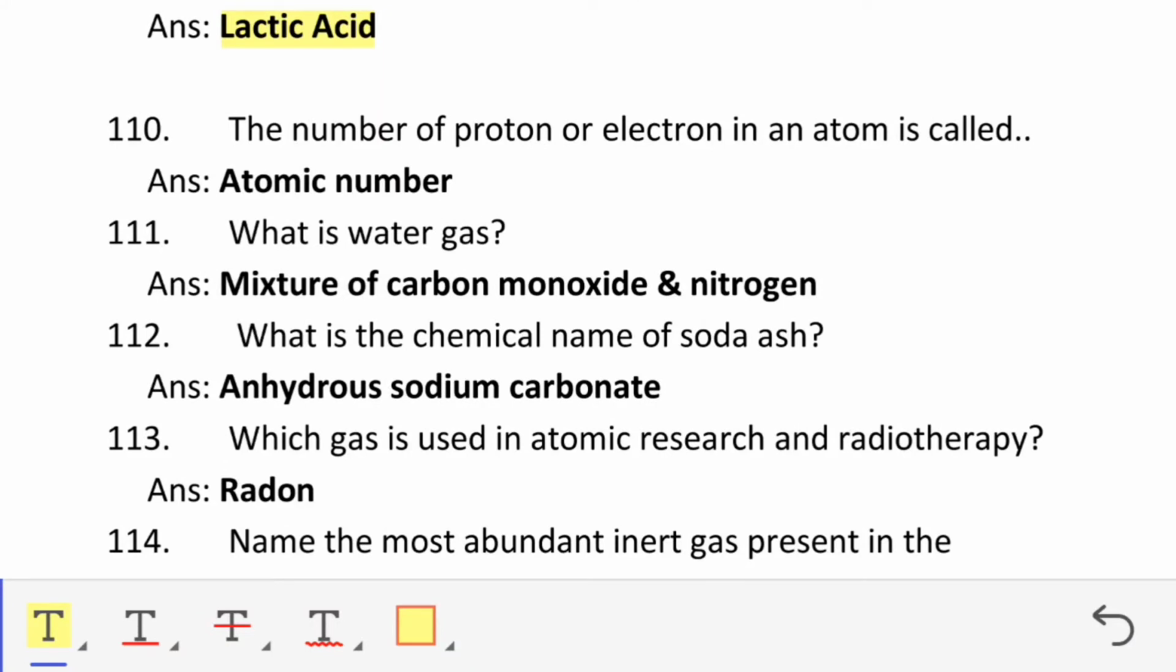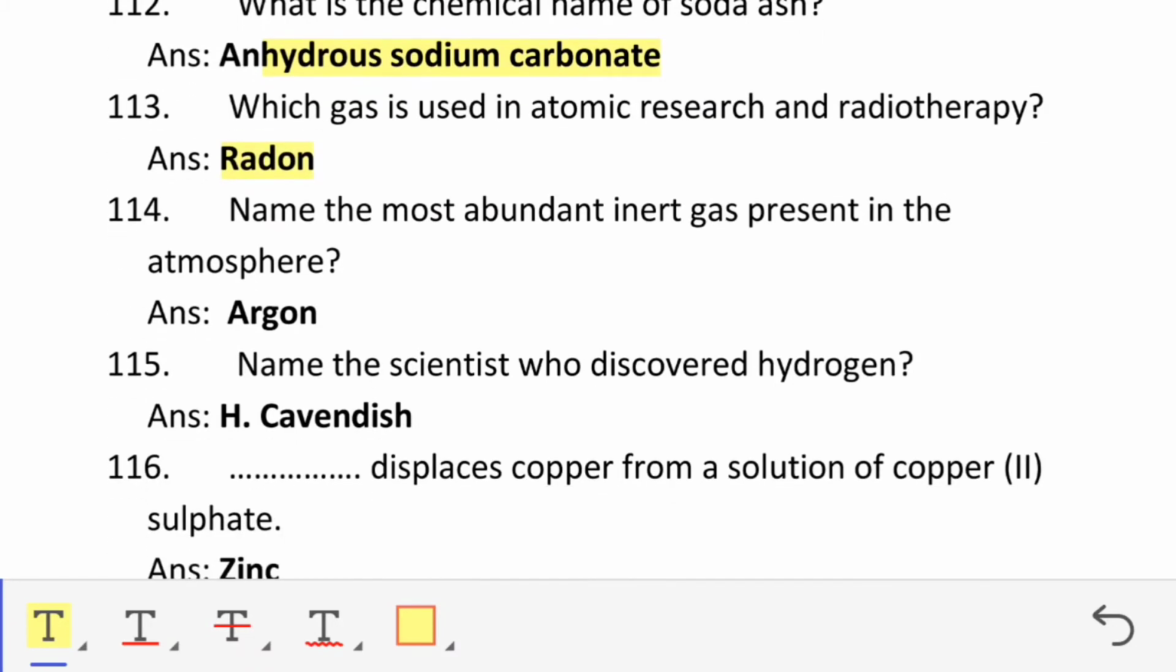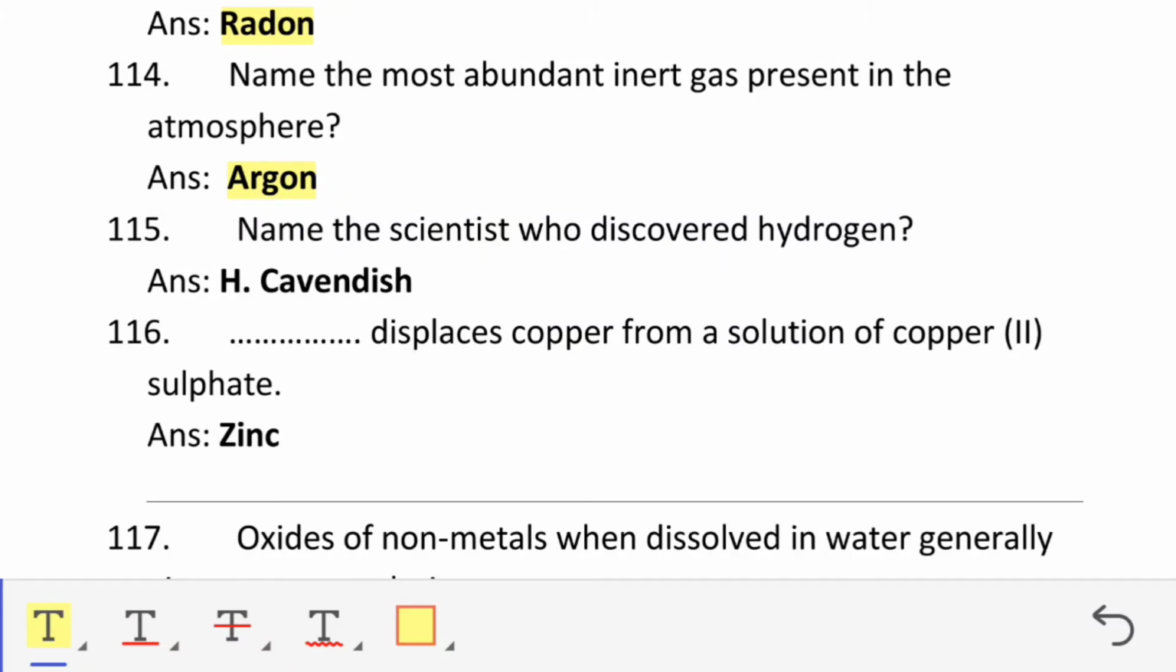The number of protons or electrons in an atom is called atomic number. What is water gas? Mixture of carbon monoxide and hydrogen. What is the chemical name of soda ash? Anhydrous sodium carbonate. Which gas is used in atomic research and radiotherapy? Radon. Name the most abundant inert gas present in the atmosphere. Argon. Name the scientist who discovered hydrogen. H. Cavendish.